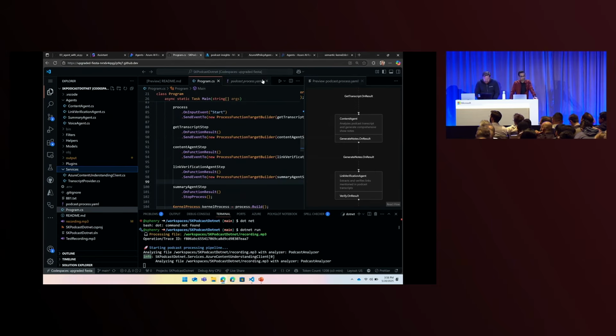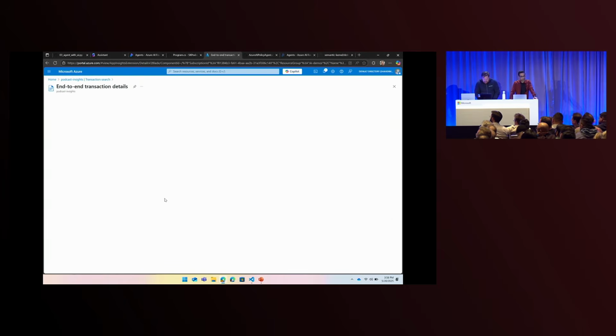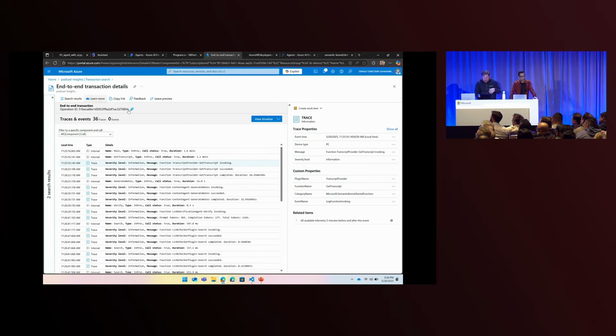And so we can see when this is running, the other thing I want to show you guys that Scott didn't get to show you is being able to see telemetry coming out of the system. So if I do a search here, actually I'll just do the ones already loaded. Since the process is still going, we can hook up our process framework to Application Insights. And if I click on this, we can see all of our agents running. This is one I did earlier today.